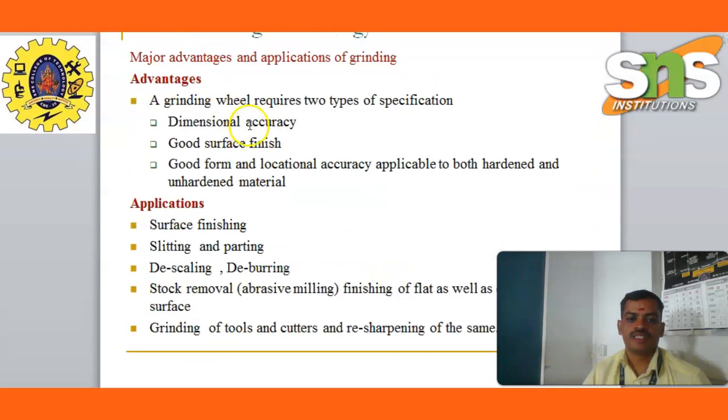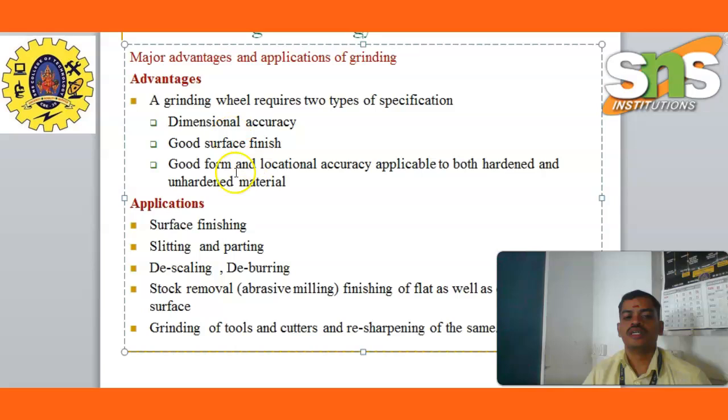Major advantages and applications of grinding. Grinding requires two types of specification: dimensional accuracy and good surface finish. It gives good form and locational accuracy, and is applicable to both hardened and unhardened materials. If we want to remove unwanted material, we can use a rough grinding wheel. If the material is of high hardness, we should select a grinding wheel that gives a good surface finish. The grit size is closely needed. These are the main considerations in grinding operations.